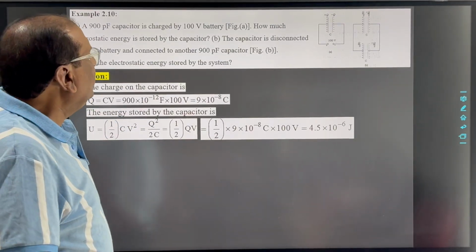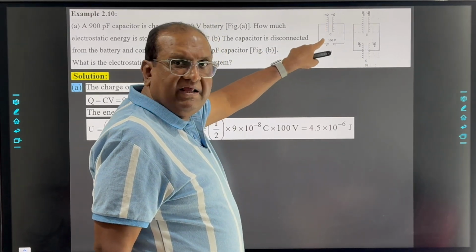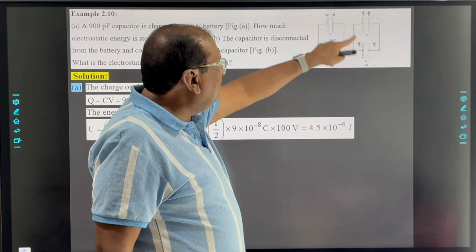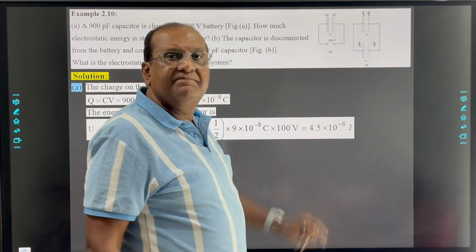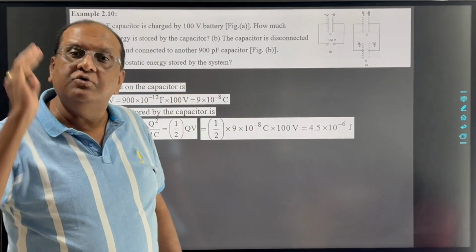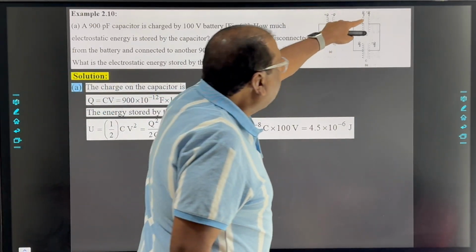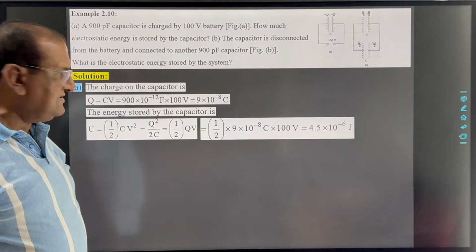So when this particular capacitor, on which the charge is Q, is disconnected from the battery and connected with a similar capacitor as shown in figure B, then the charge on each one will now be Q by 2, Q by 2.